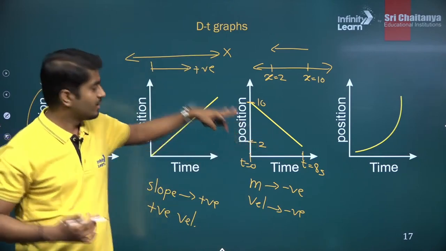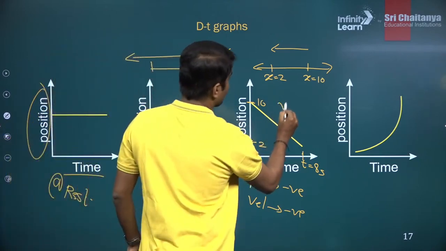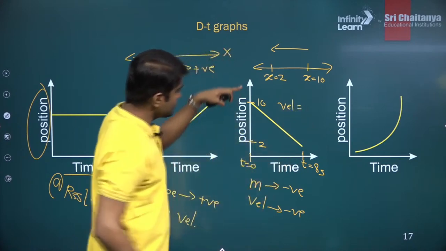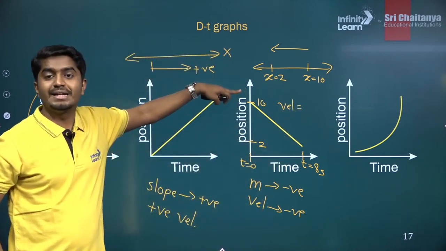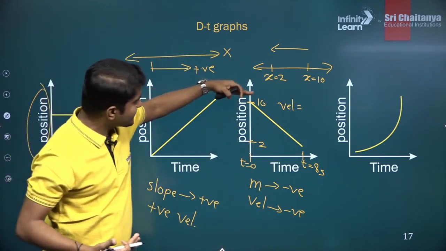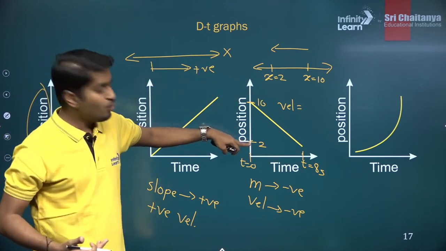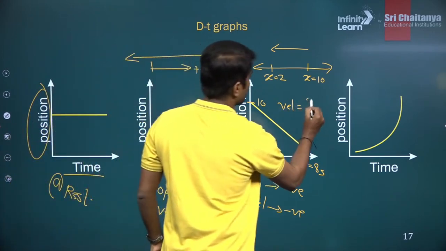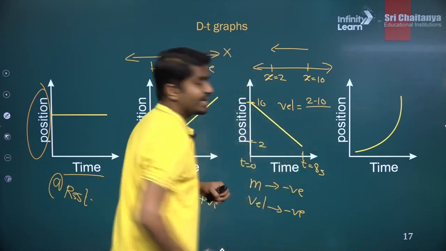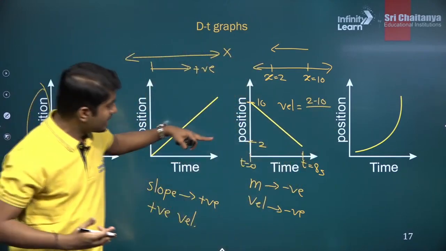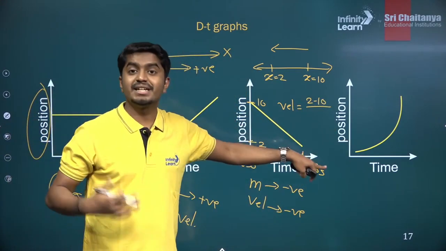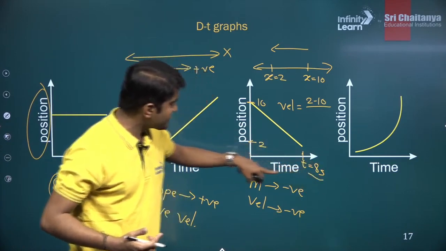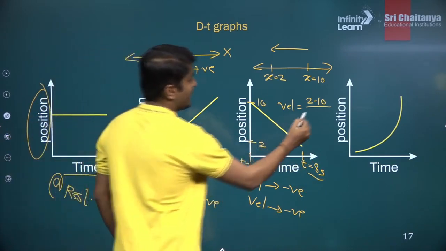Let's calculate velocity first. Velocity will be the change in the y coordinate divided by the change in time. There is a fall, the final value 2 minus 10, divided by the run, which is the change in the time, 8 seconds minus 0, that is simply 8.